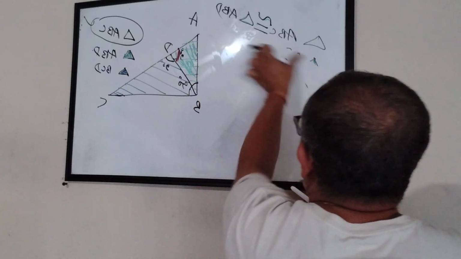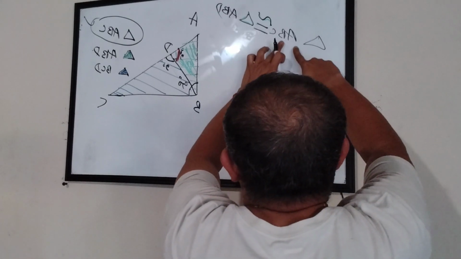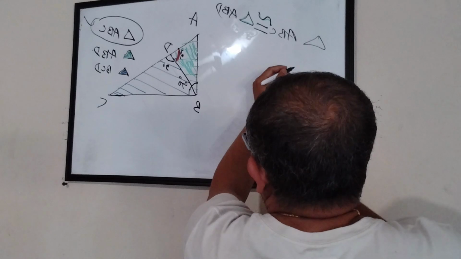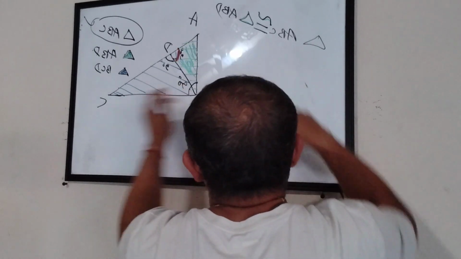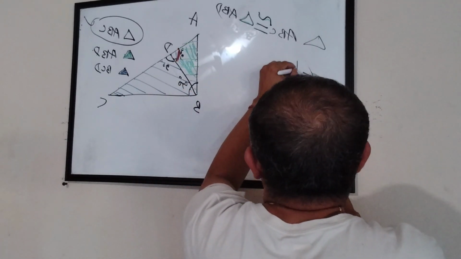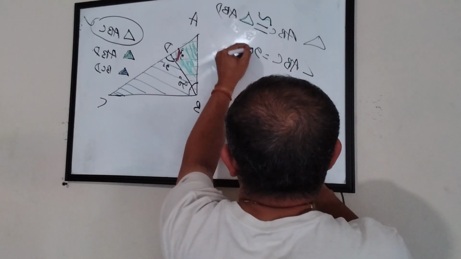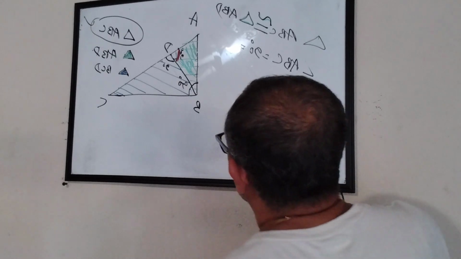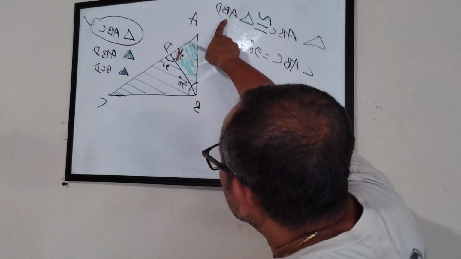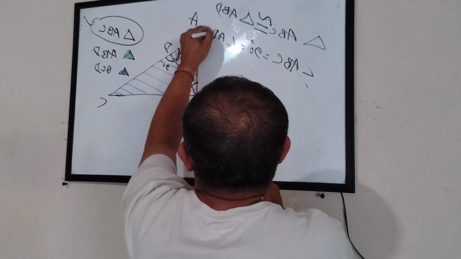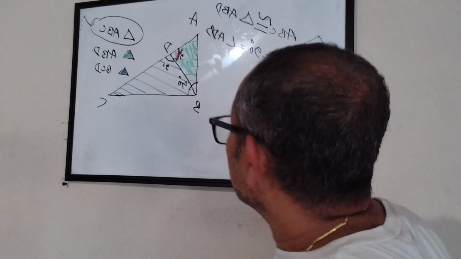Okay, now let me do it in the same sequence. ABC on the left hand side, ABD on the right hand side. So the angle ABC, this angle is 90 degree, and that is equal to this angle, right? Angle ADB. Agree? Don't agree?